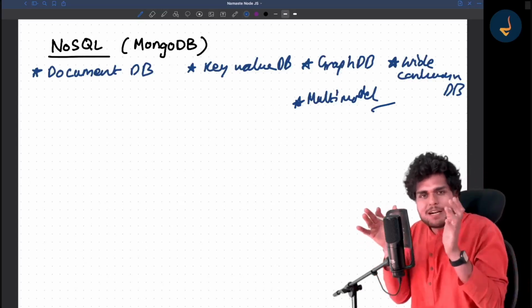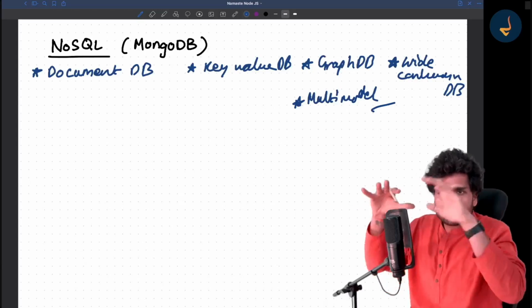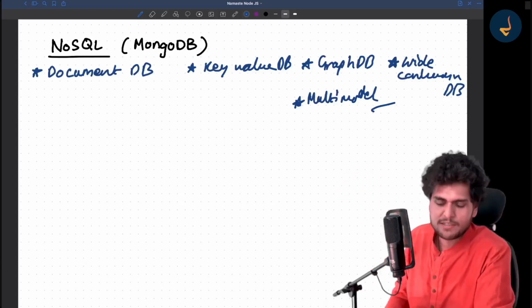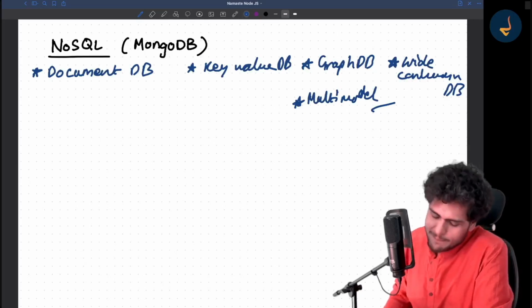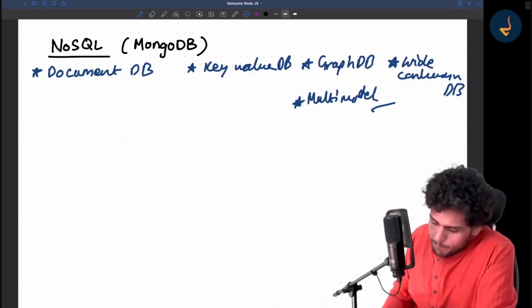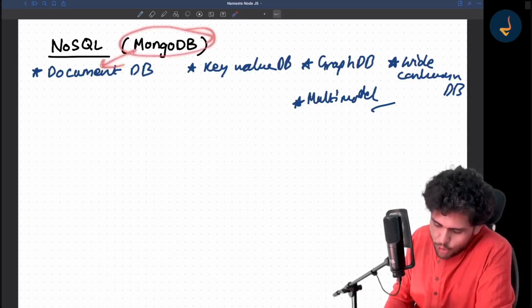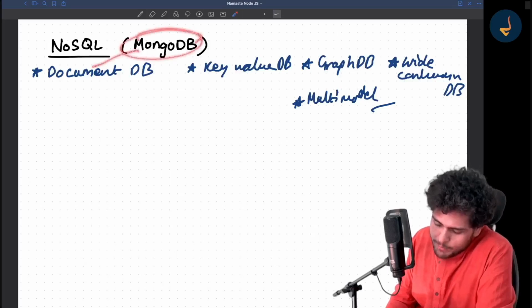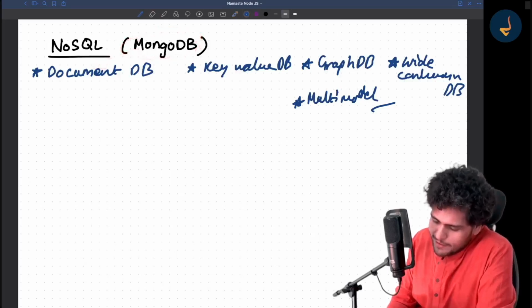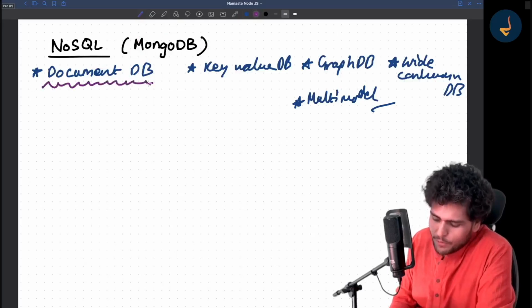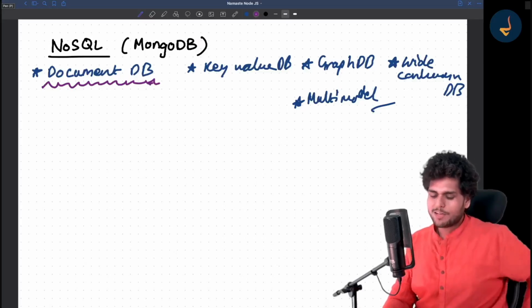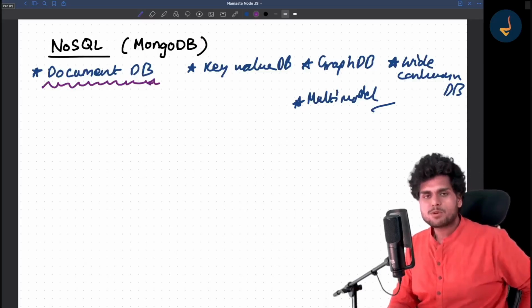It's kind of a mix of multiple types of NoSQL databases. Got it? But let me tell you, out of these, MongoDB is a document database. MongoDB uses documents, and this is what we are going to study. But for your knowledge, I told you what the types of NoSQL database are.